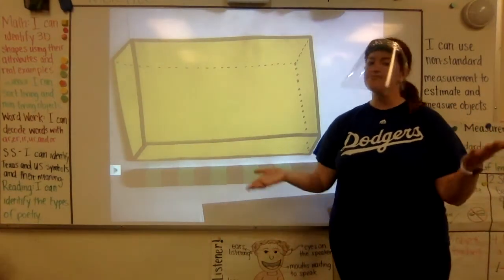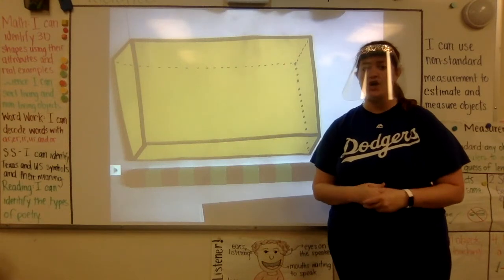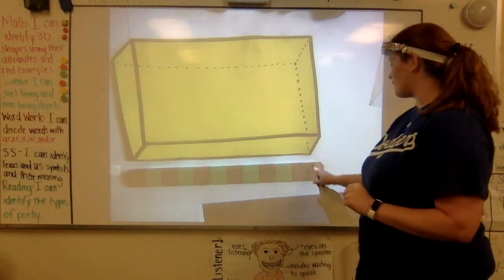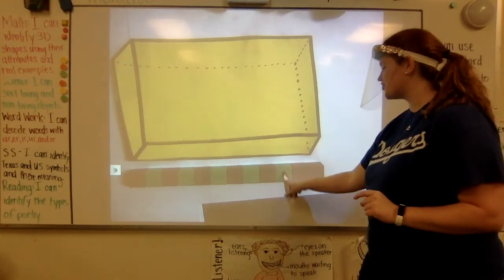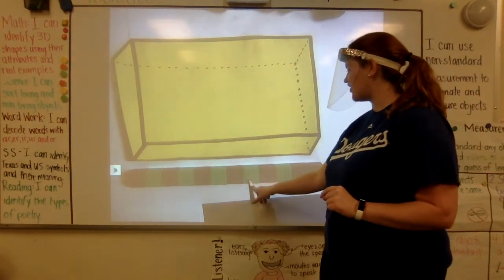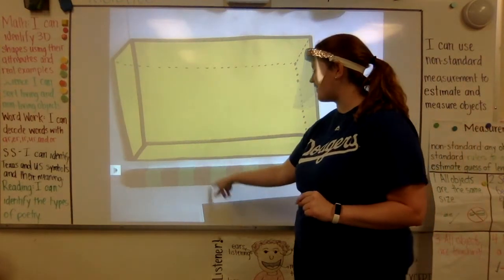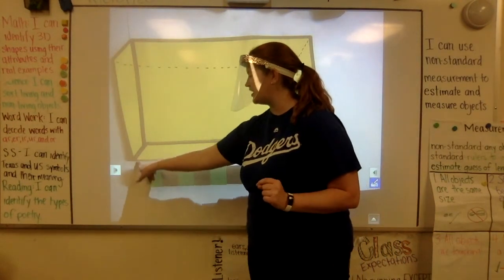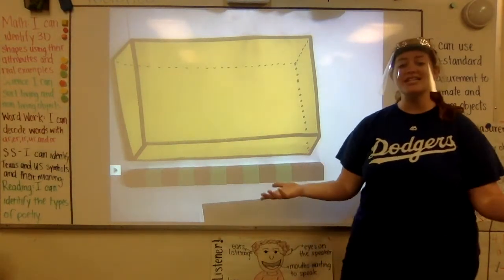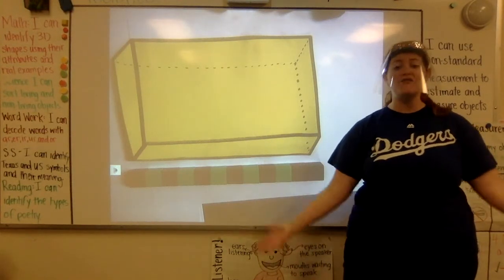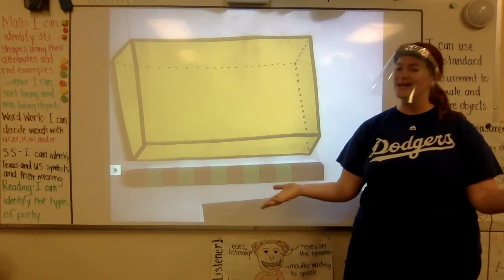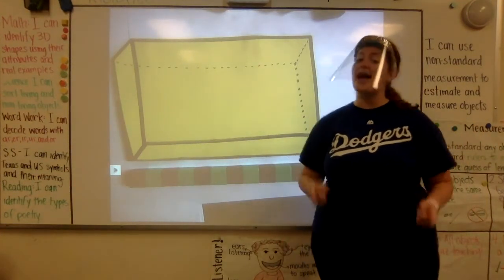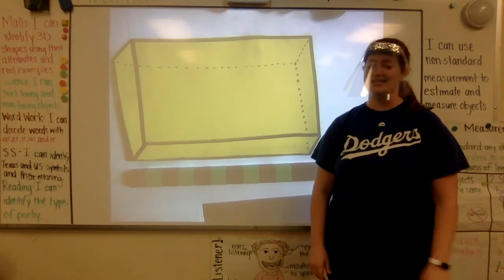Now let's see, how many cubes did it really take? Remember, my estimate was 10. I have 1, 2, 3, 4, 5, 6, 7, 8, 9, 10, 11, 12. So this rectangular prism was 12 cubes long. Now, that wasn't my estimate, but it's okay. It was still pretty close, and that tells me that that was a good estimate.